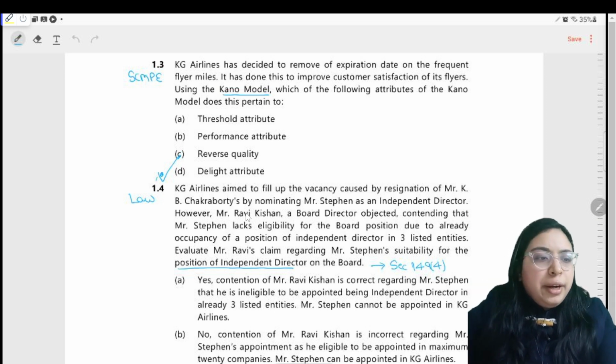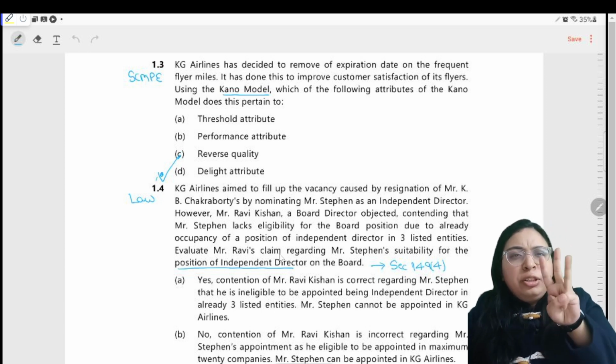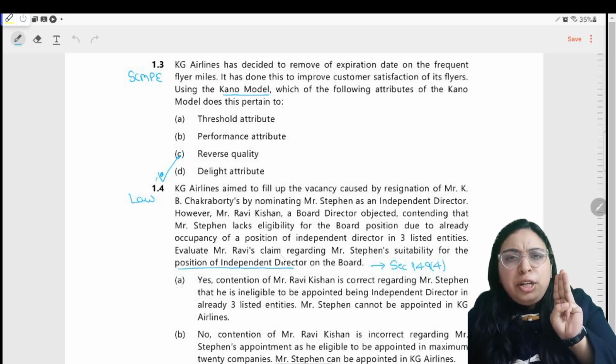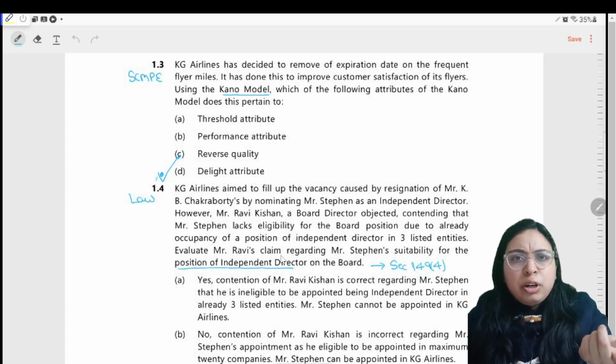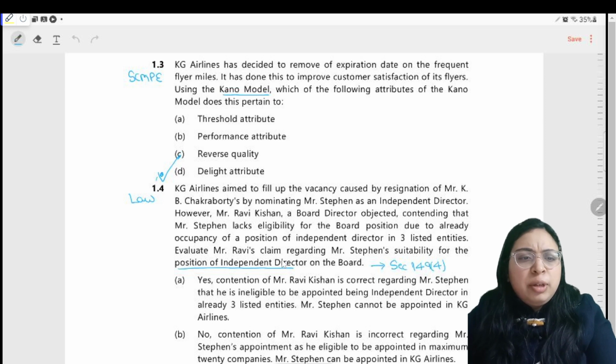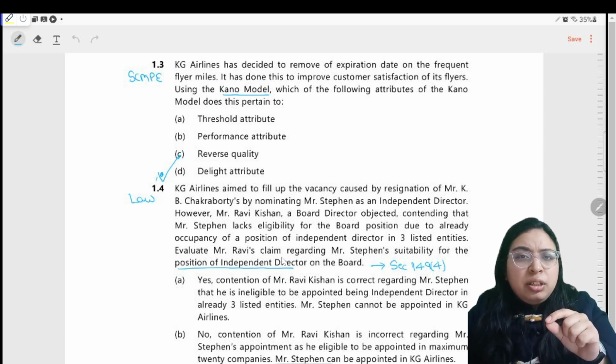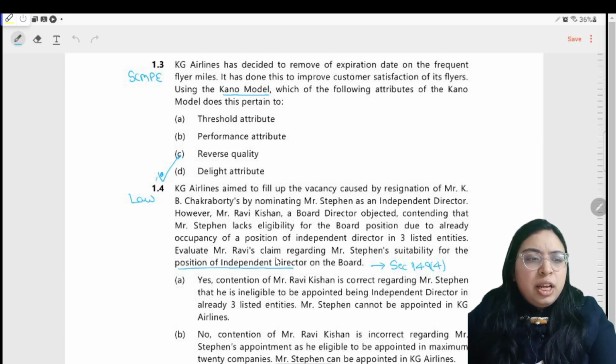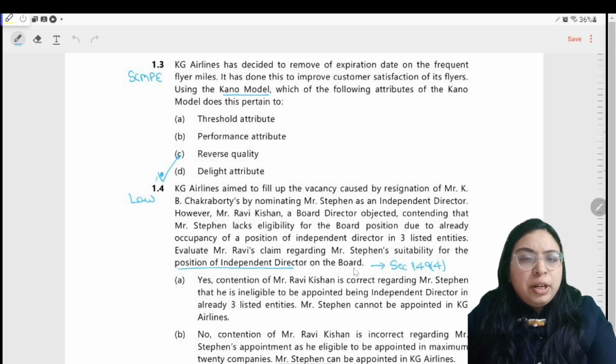Why? He contended that Mr. Stephen lacks eligibility for the board position due to already being an occupant of a position of an independent director in 3 listed companies. He is already a director in 3 listed companies. So what? He's saying, so what? I am a director in 3 listed companies. Is there any restriction which tells me that I cannot be appointed? Evaluate Mr. Ravi's claim regarding Mr. Stephen's suitability for the position of the independent director on the board.